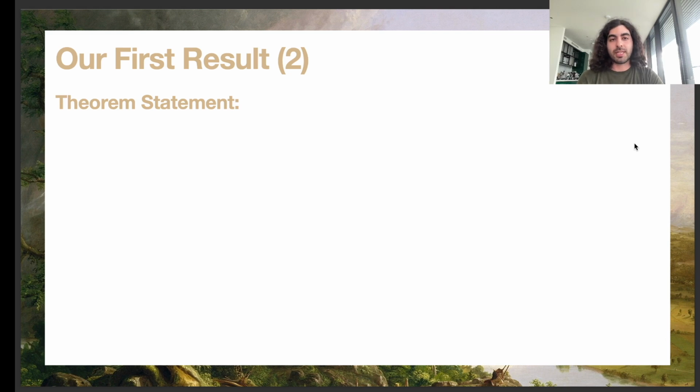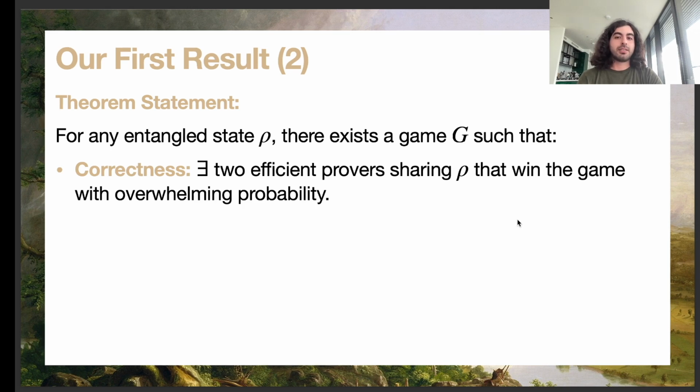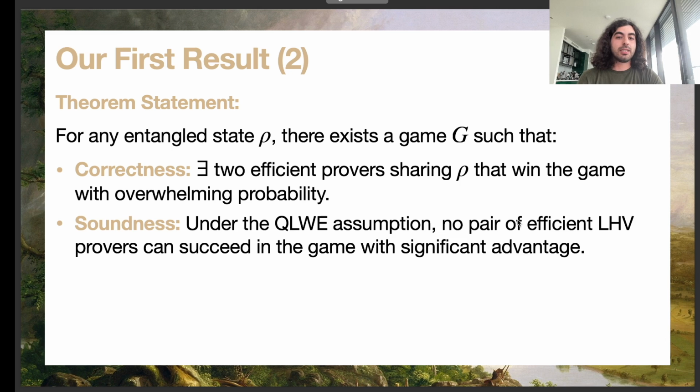If we want to state it as a theorem, we have that for all entangled states rho, there exists a game G such that first of all, it's correct. So there exist 2 efficient provers sharing rho that can win the game with overwhelming probability. And it's sound, meaning that under the assumption that LWE is hard, no pair of efficient local hidden variable model provers can succeed at the game with significant advantage.